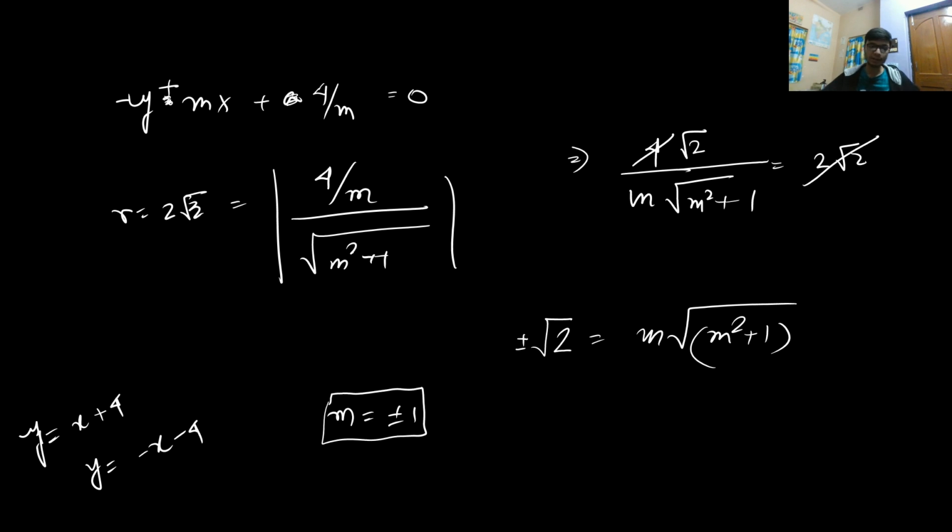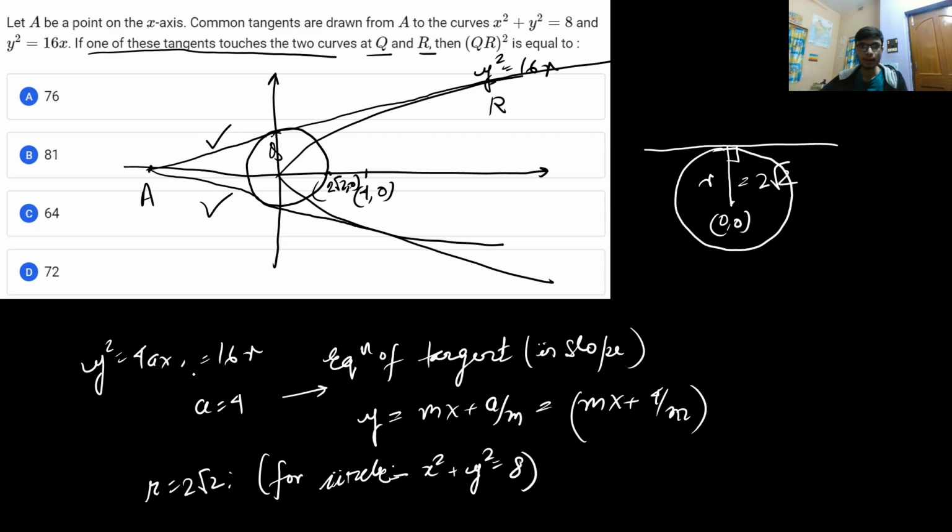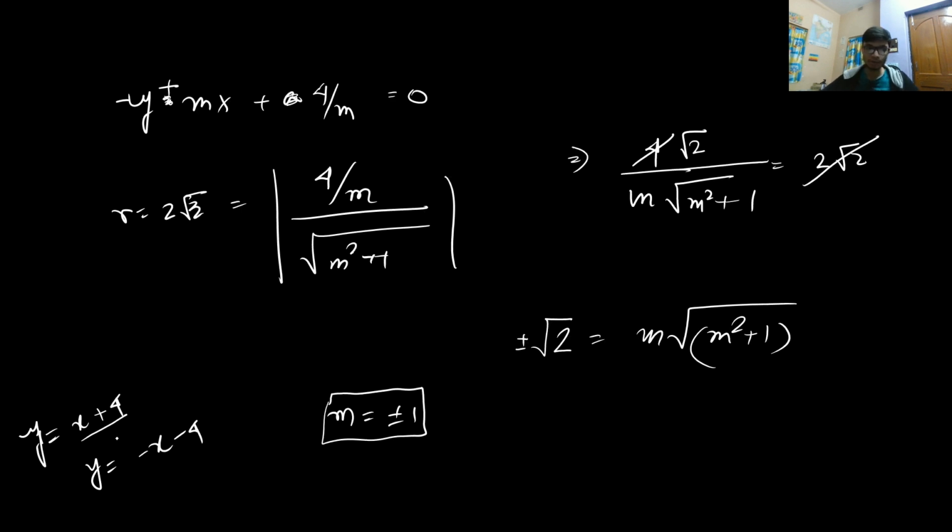Now taking one of the tangents, if I take the tangent as y is equal to x plus 4, and the point of tangency, I have to look for the point of intersection with the parabola y square is equal to 16x, drawn from A to the curves, where one of the tangents touches the two curves at Q and R. So I have to just solve for it.